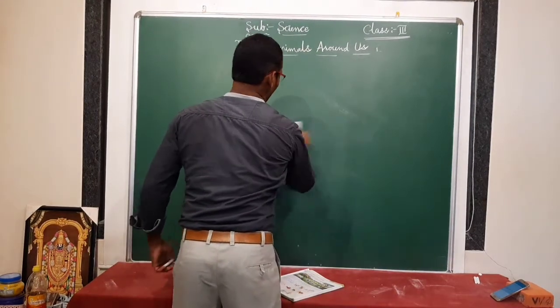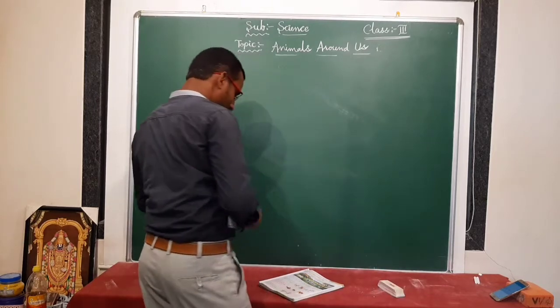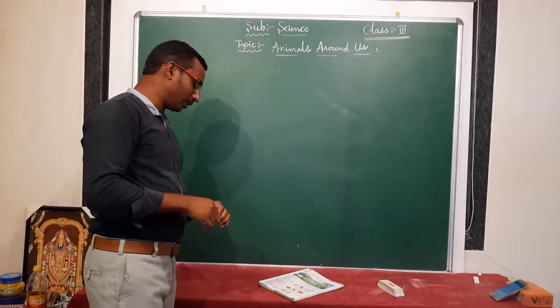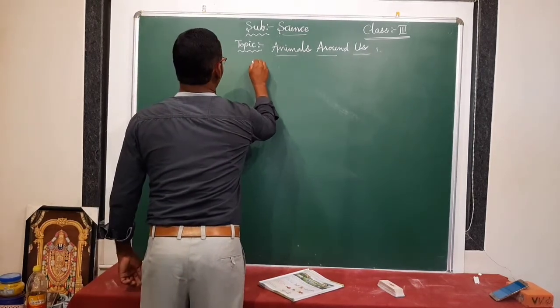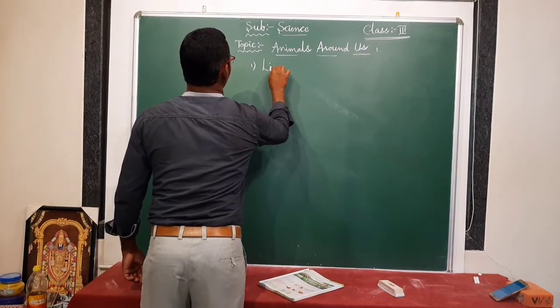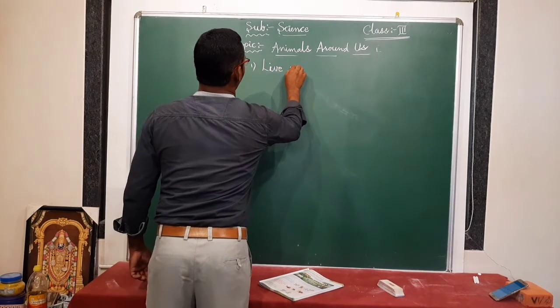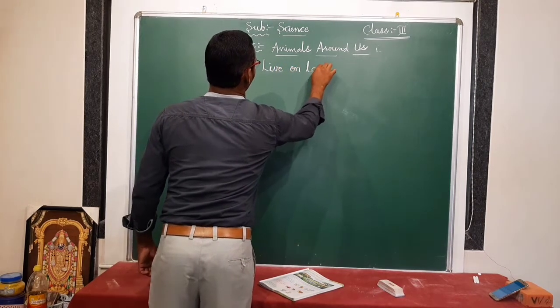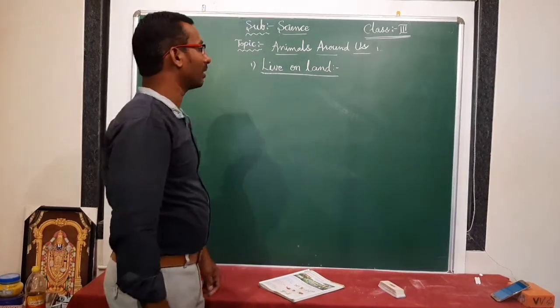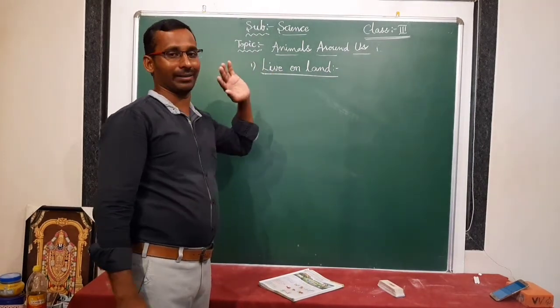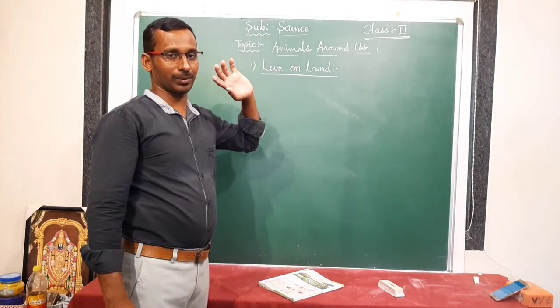Okay. Yes. So some animals live on land. First one, live on land. If you see, some animals are living on land. Will you say some examples?